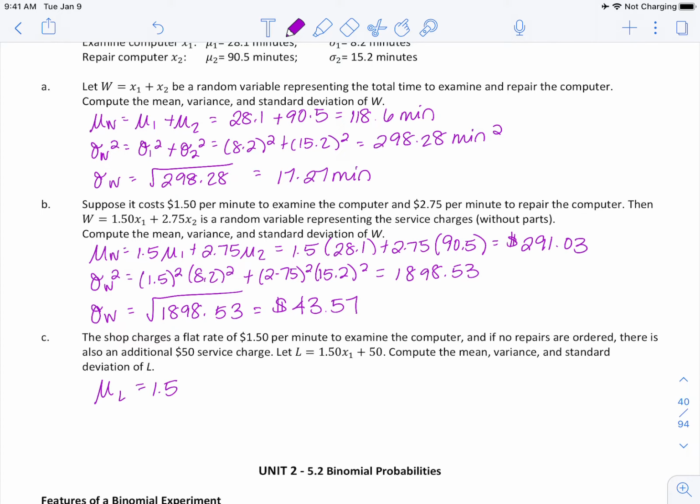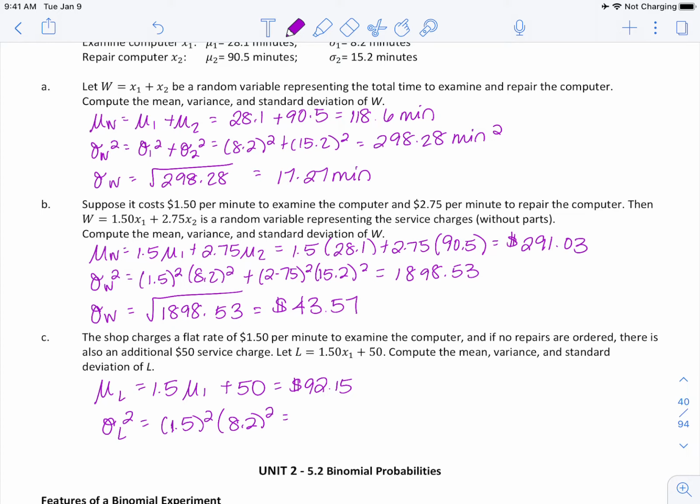1.5 times our mu1 plus 50. So this comes out to give us $92.15. When we do our variance, our sigma L squared, this is going to be equal to 1.5 squared times